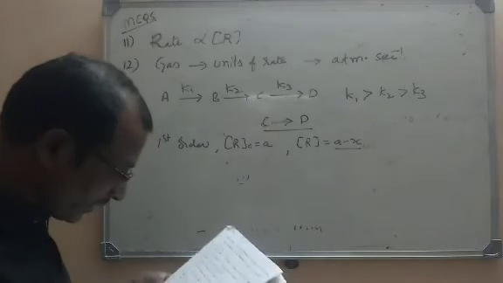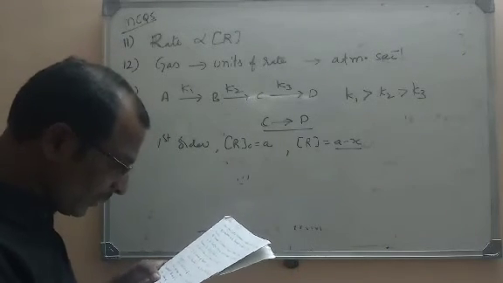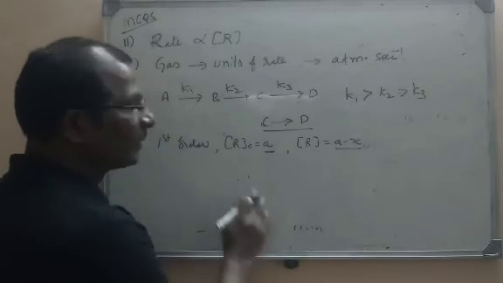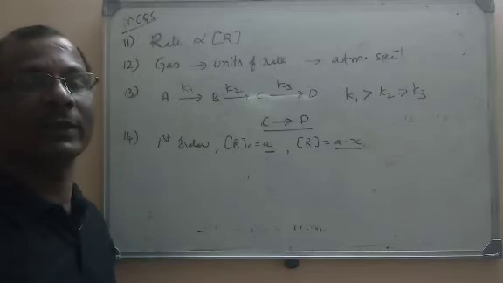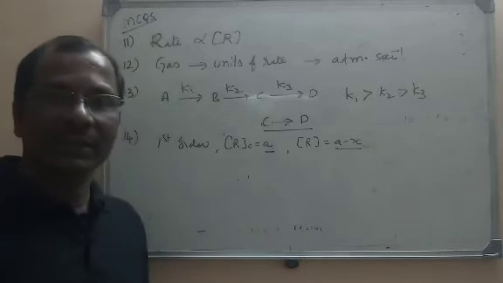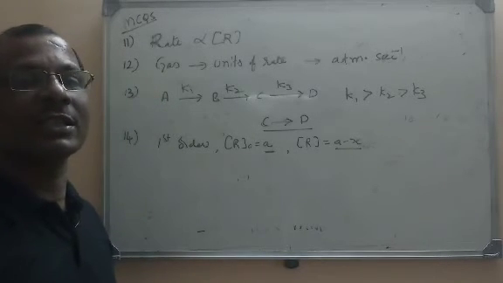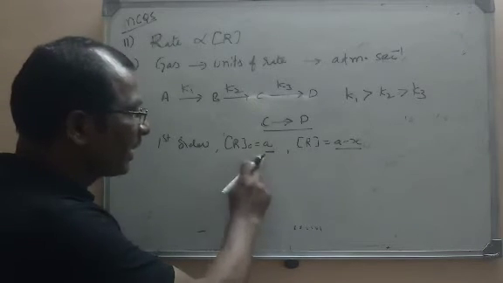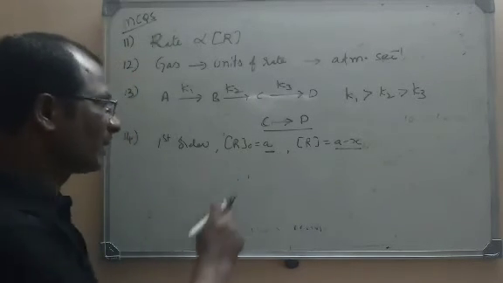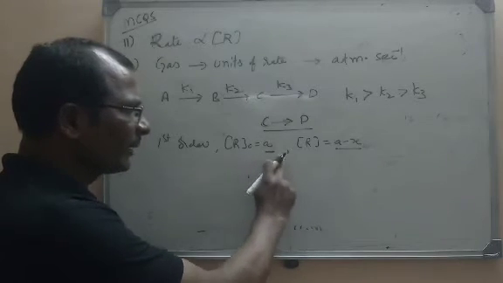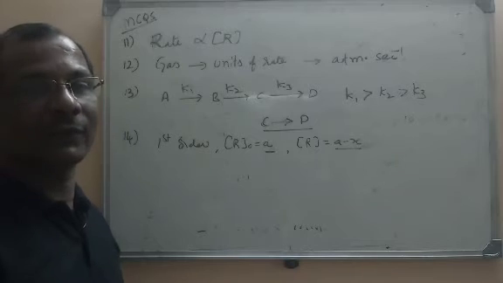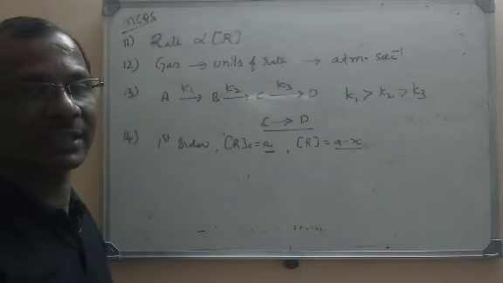So what is given here now? The half-life time. Here it is a first order reaction. This is the initial concentration. Now what is the relation between half-life and initial concentration? We all know that in a zero order reaction, the half-life is directly proportional to the initial concentration.